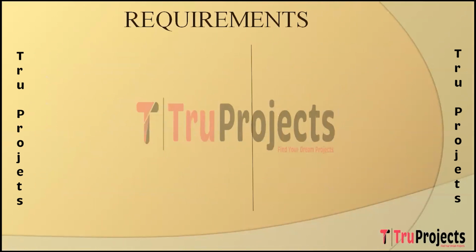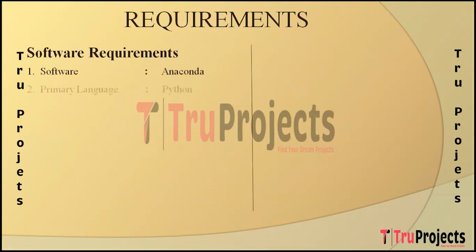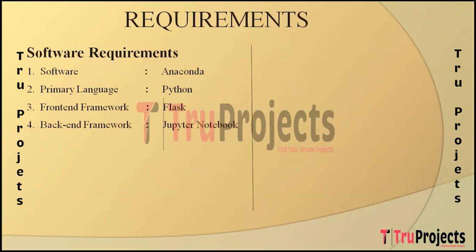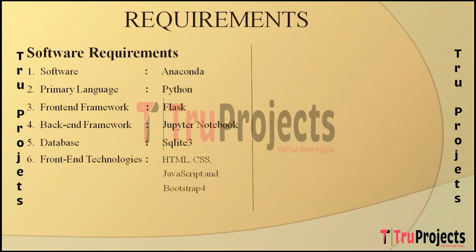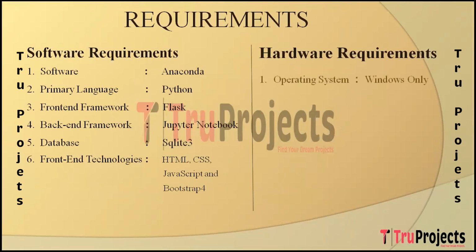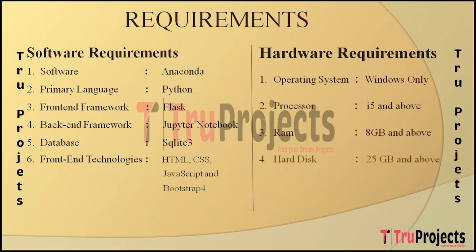Requirements needed to execute this project. Software requirements: the software needed is Anaconda, the primary language used is Python, the front-end framework used is Flask, the back-end framework used is Jupyter Notebook, the database used is SQLite 3, and the front-end technologies used are HTML, CSS, JavaScript, and Bootstrap 4. Hardware requirements needed are an operating system of Windows, a processor of i5 and above, RAM of 8GB and above, and a hard disk of 25GB and above.